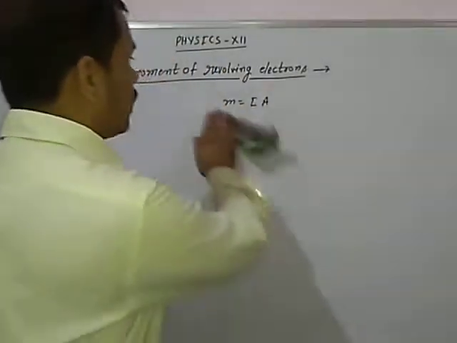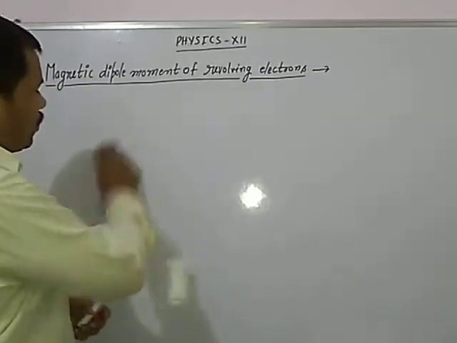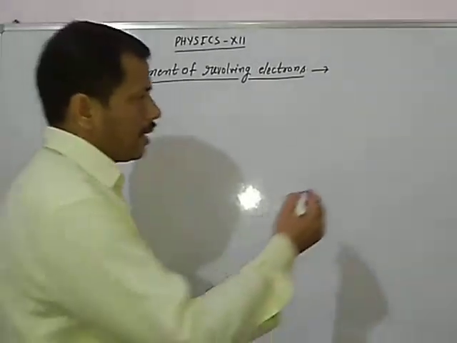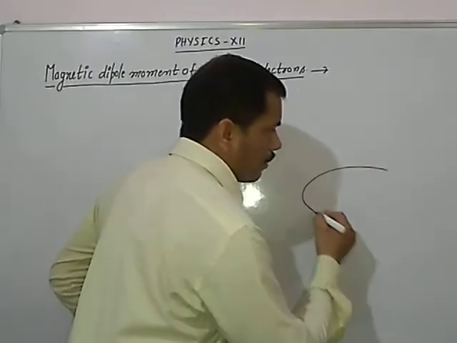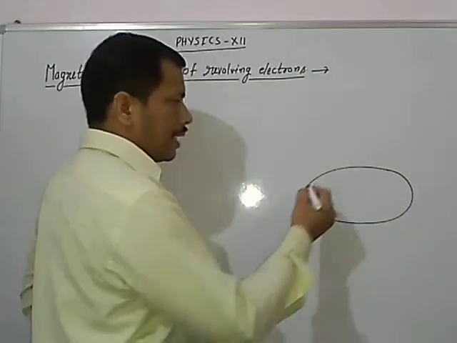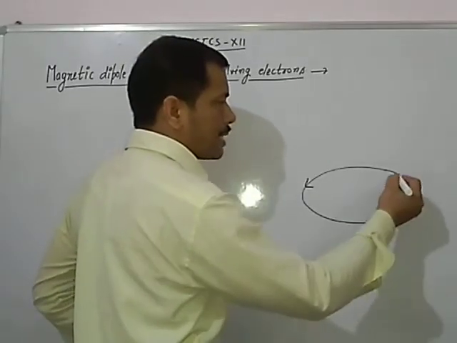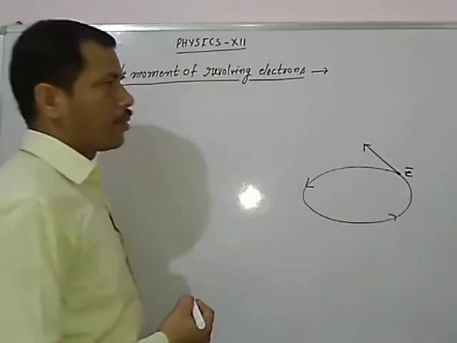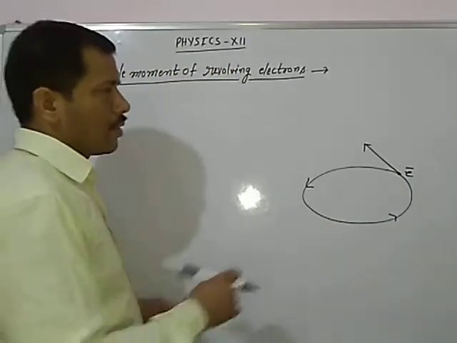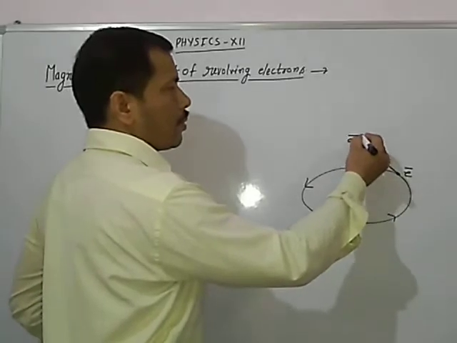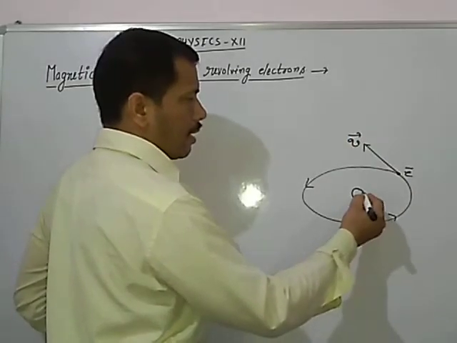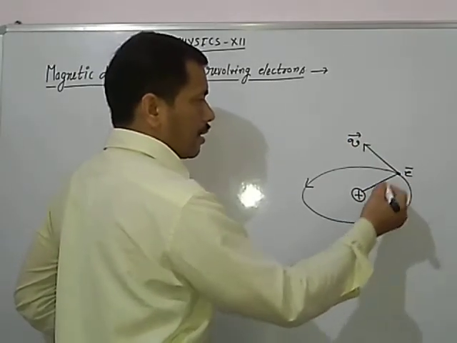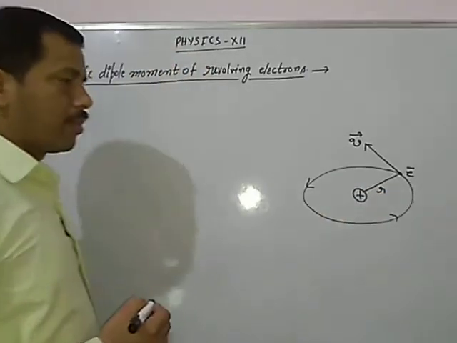Suppose an electron is revolving in an anti-clockwise direction around the nucleus with speed v, and the radius of the orbit is r.